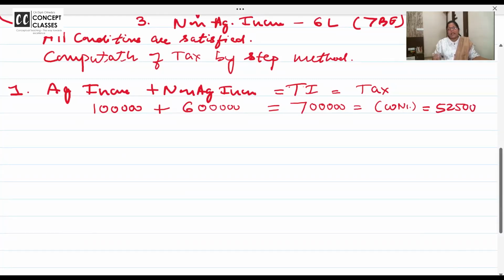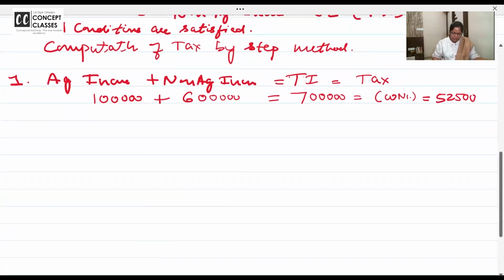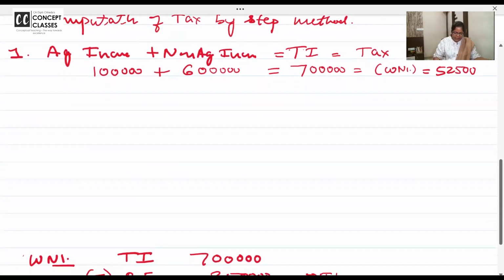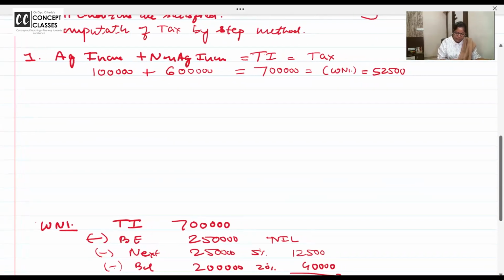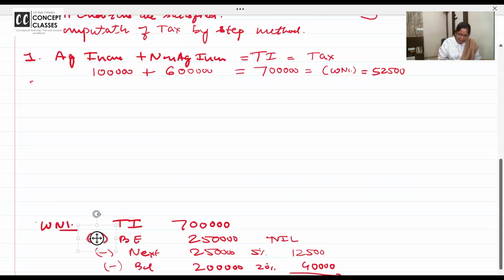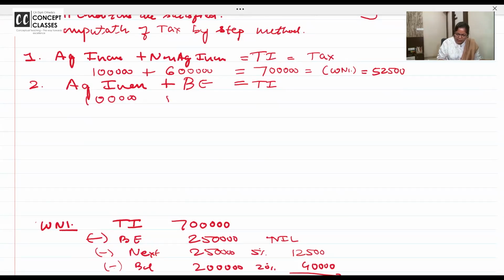Any doubt until now? Anyone? No, ma'am. कोई अगर पीछे रह गए तो पूछो बेटा. आ जाओ. What is step 2? Agricultural income plus basic exemption. Calculate the tax on total. What's the agricultural income? 1 lakh. Can anyone say what's the basic exemption for Raja? 250. 2,50,000.